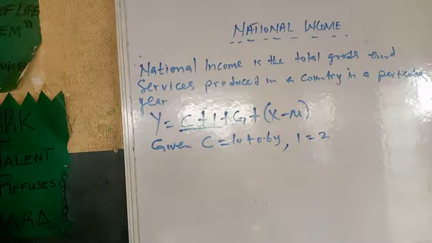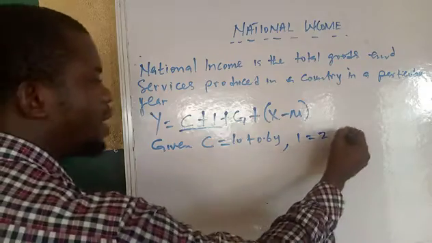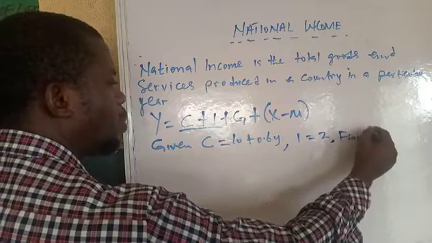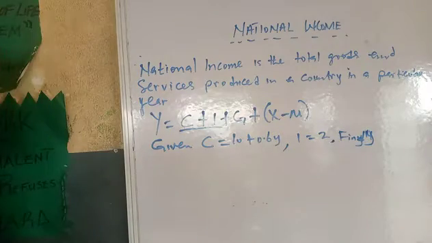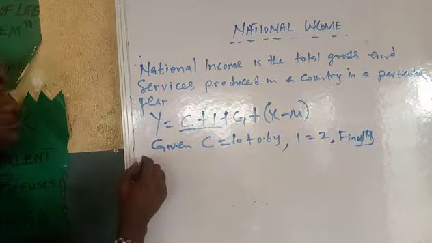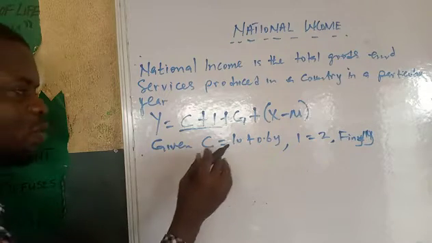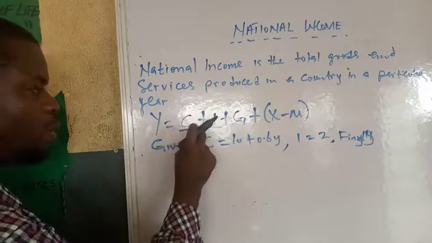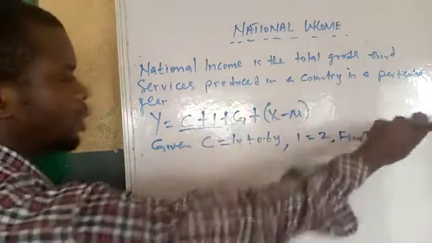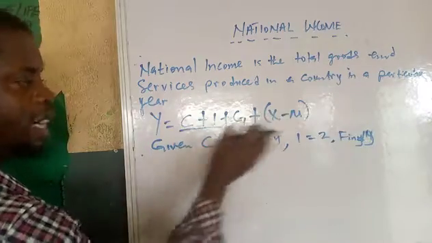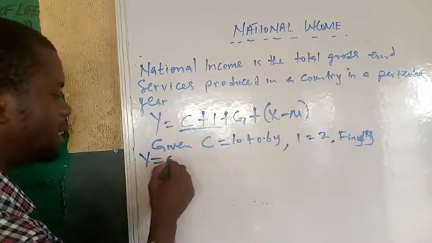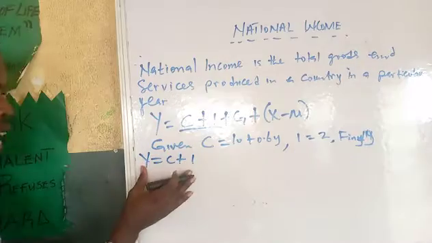Using two-sector model, they can ask you to find y. So if you want to find it, if you look at it very well, they only give you C plus I. No G, no X, no M, leave them. So if they give you G, X, M, you can write this formula fully. But now they only give you C plus I. So you write it out like that.